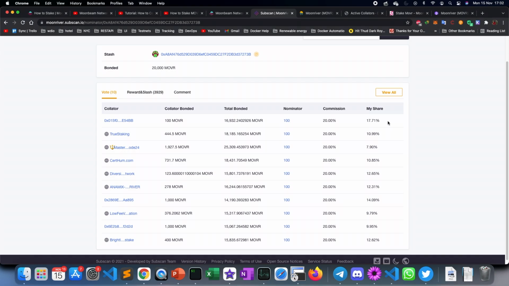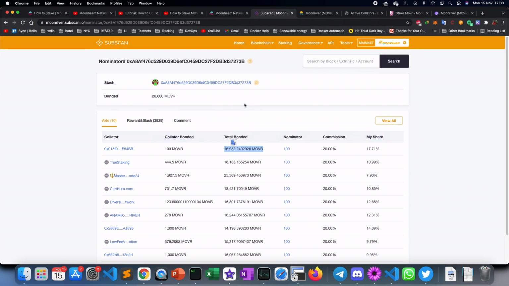So for example, you can assume it like this. If there are 10 Movr that have to be distributed among all the delegators of a particular collator, then this particular share will determine how much the person is going to get. Because the total bonded amount is very high here, the returns he's going to get will be lower. We don't know exactly how much he has staked, but generally speaking, this is how it is going to be. If you choose a person with a lower total nomination, then if you're going to, let's say, bond 1,000 more tokens, you're better off bonding to a person who has a lower stake. That way you get the maximum rewards. So that is one strategy you can follow.